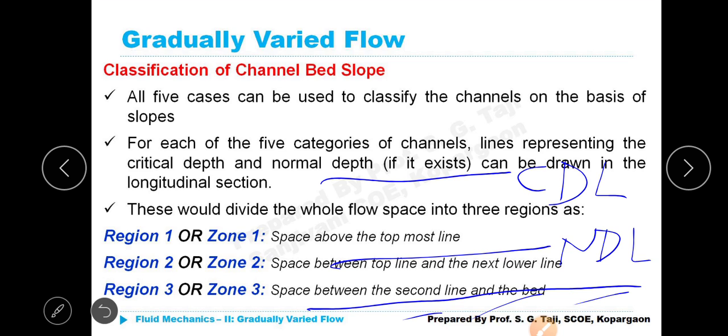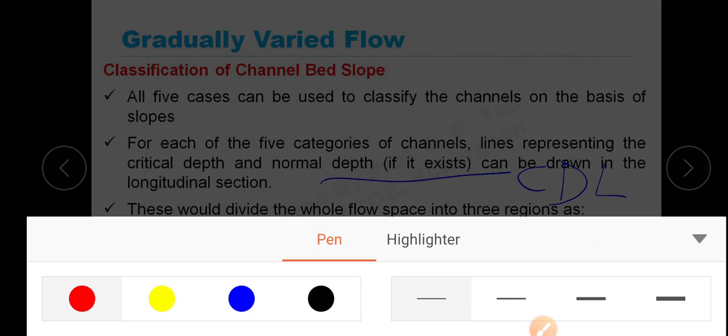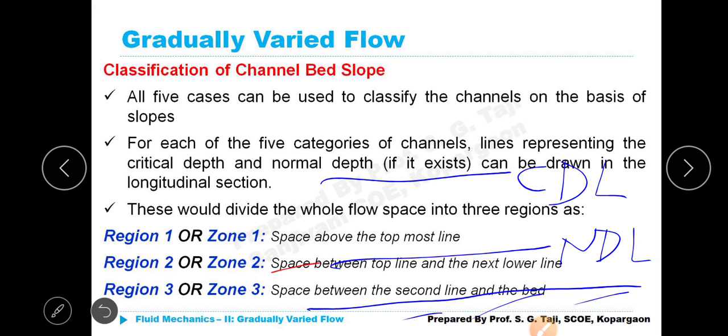Now, with respect to these 2 lines which we have drawn to represent NDL and CDL, immediately you can write down this is yn. Yes, you are correct. What should be this? Yes, you are correct.